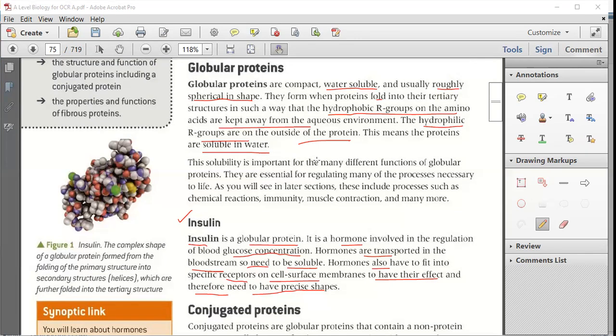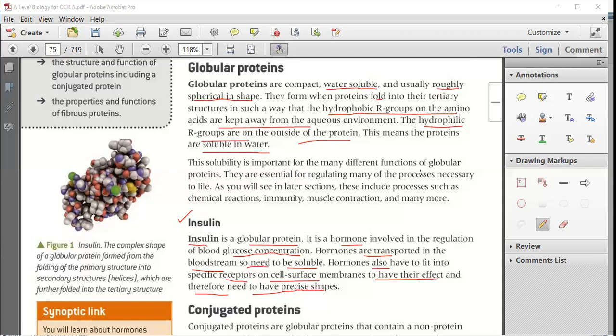The solubility is important for many different functions of the globular protein. They are essential for regulating many processes of life, as we will study, how they are regulating different processes of life. Okay, clear? Now globular protein is clear, Anya?